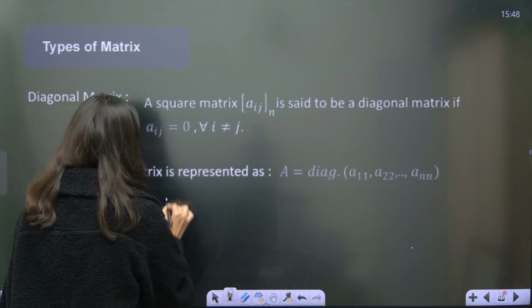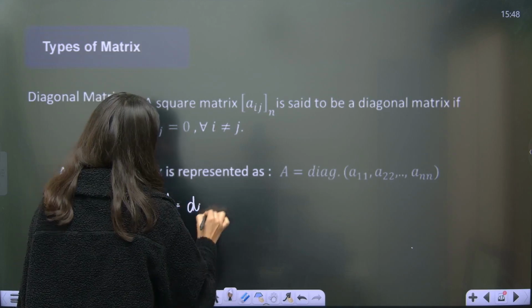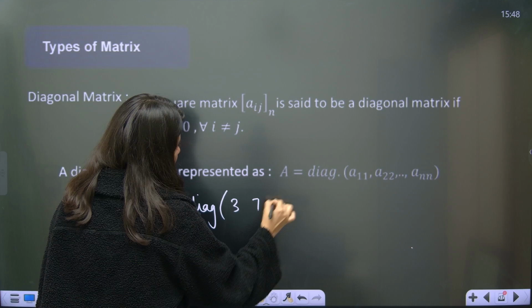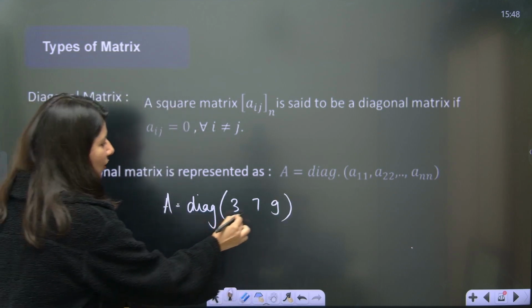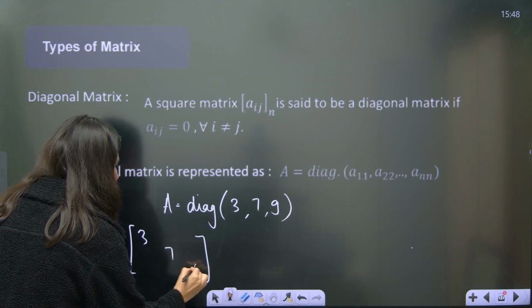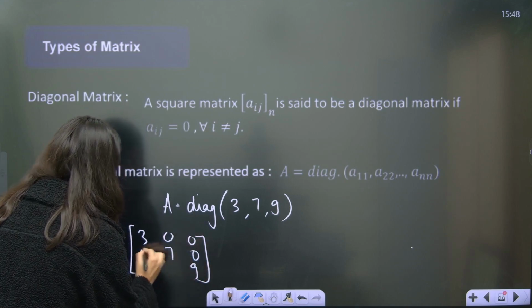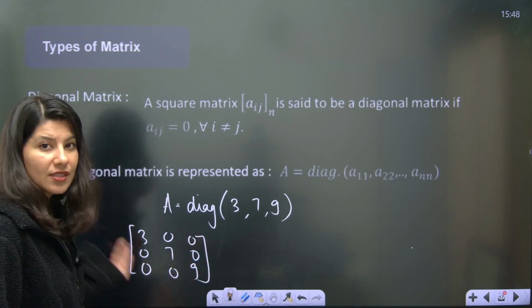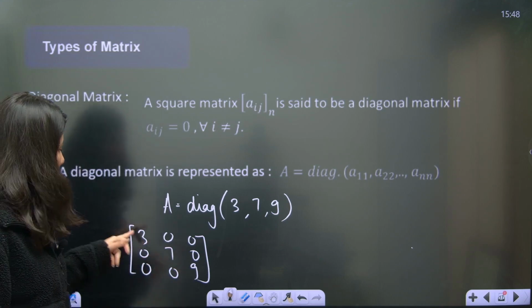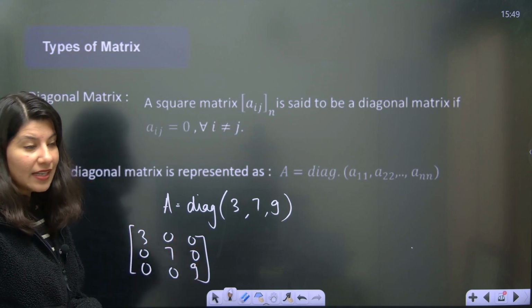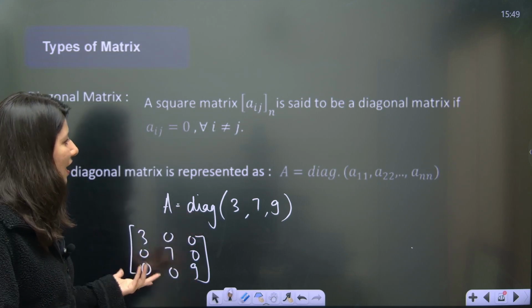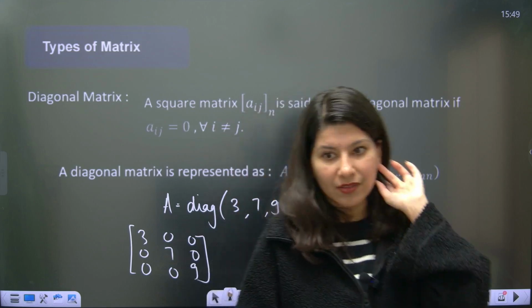So A is equal to, suppose if this is the matrix, we will write it as 3, 7 and 9. It is so obvious that only the 3 diagonal elements are written. The rest of everything is obviously 0. For sure, non-diagonal is 0. We are only concerned about these 3 elements if it is a 3 cross 3, right? We don't have to write 0, 0, 0 because it's so obvious. So this is another way of representing a diagonal matrix.